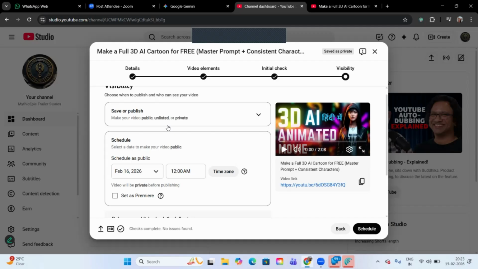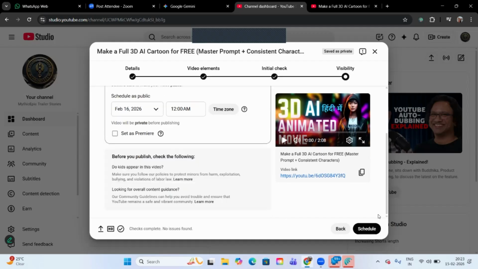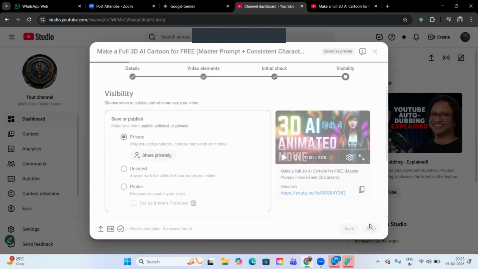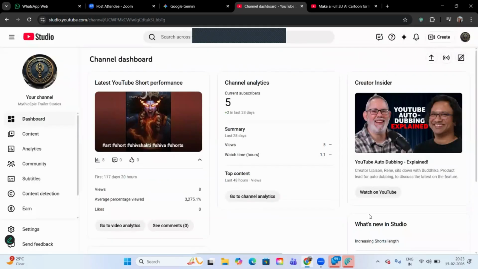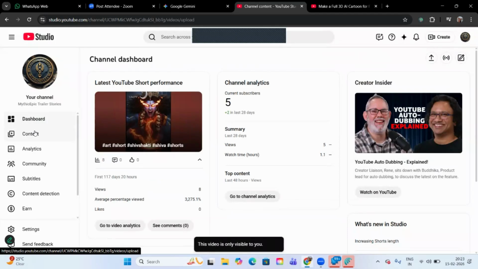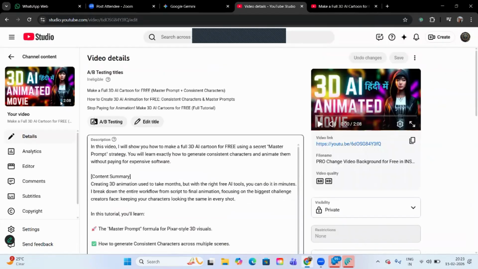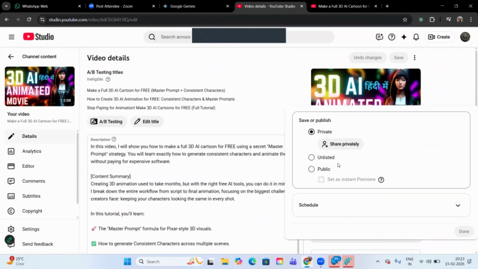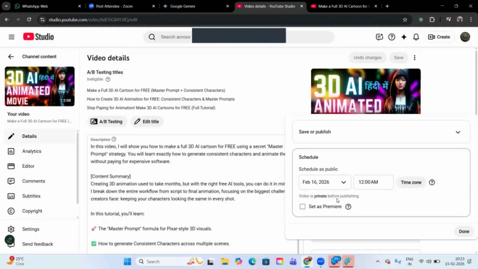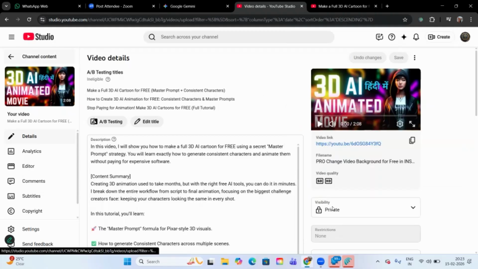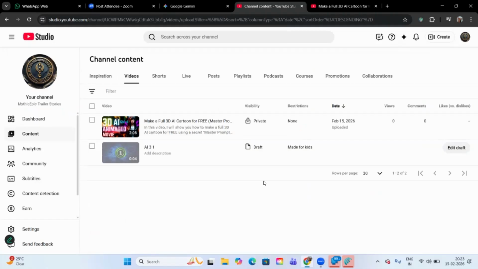After this, nothing else, you can simply publish. Right now I'm not publishing it, I'm keeping it private, just saving it. Even if you keep something private, you go to content, and from here you go to this details option and you can change anything. From this right hand side, you can change your visibility also. You can schedule it further or you can publish it. Clear? So these were the few things which today's agenda was about.